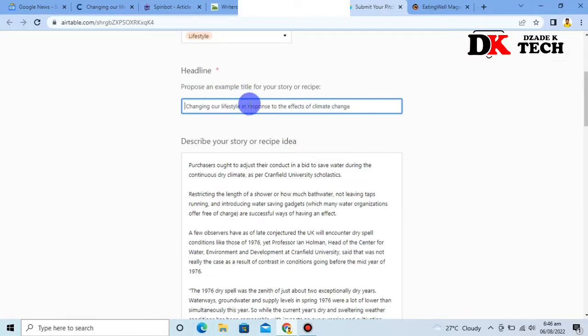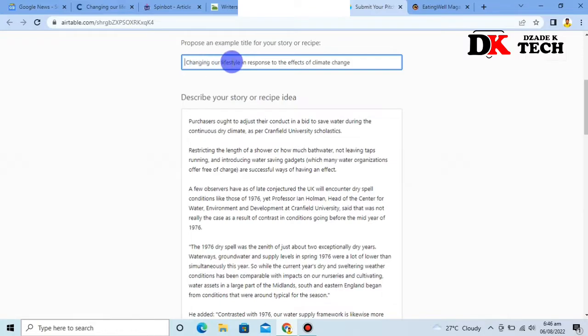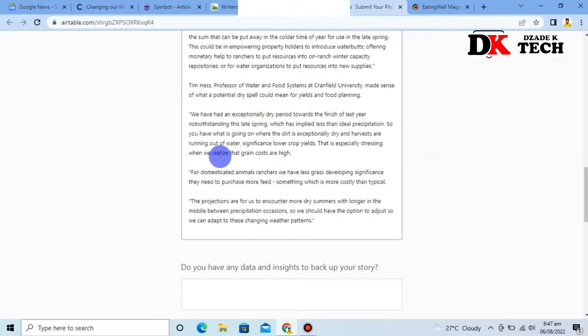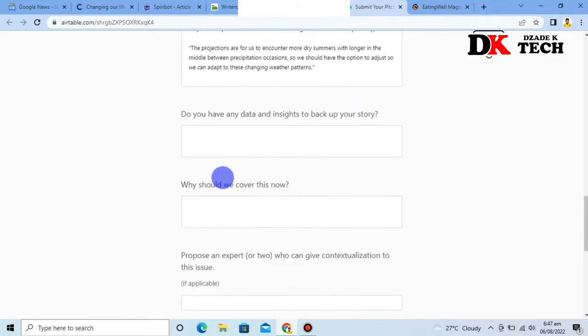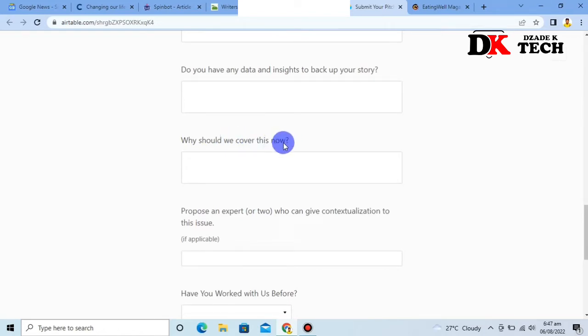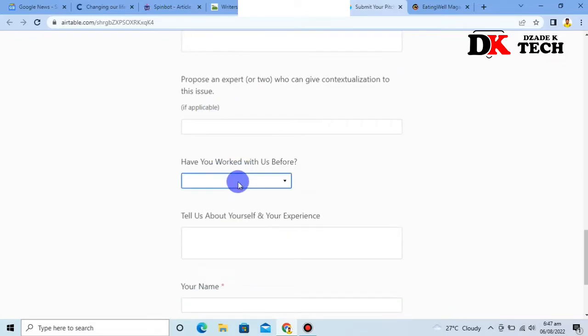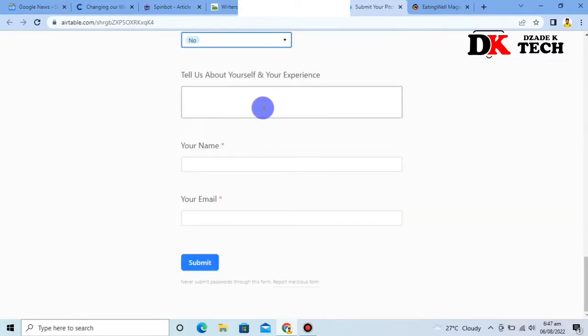So when you are done putting in this title, you just have to scroll down a little bit. Do you have any idea inside backup story? Okay, it's optional. Why should we cover this now? You can state the reason why you think your article is very important. So find something to tell them, just like when you go into an interview and they ask you such questions. Have you worked with us before? You choose no.